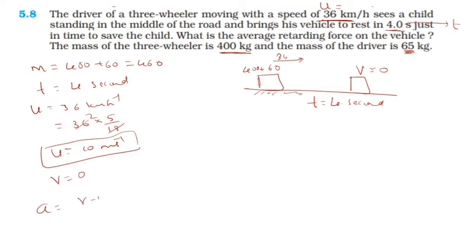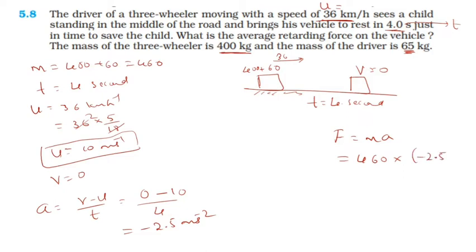Then how to calculate the acceleration? Acceleration is equal to v minus u divided by t. v is 0 and u is 10, so minus 10 divided by time 4. So the answer is minus 2.5 meter per second square. And finally the force on that vehicle, F equal to m into a. The mass is 460, acceleration is minus 2.5.